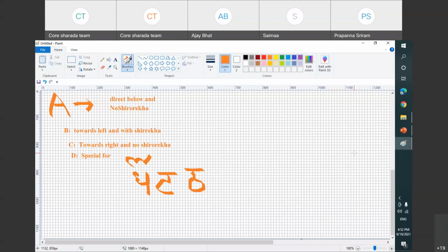We will send you the assignments. But today what we have learned is category A, B, C, and D, how they are written below, how different words are there. We will send you the training materials. We will also send you the reference material for those. And I will try to send the videos also. Then just practice those.